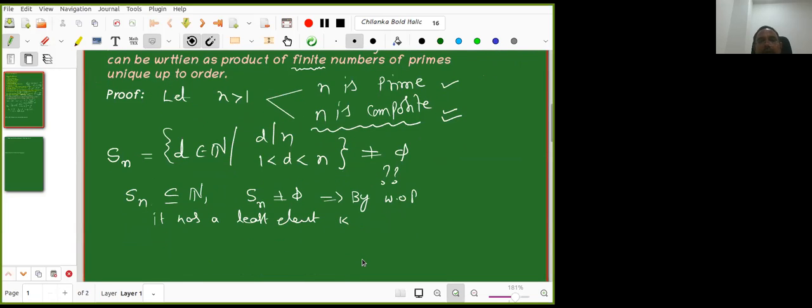Then what happens now? By the well-ordering principle, Sn has a least element. That means k belongs to Sn. That means 1 is less than k is less than n, and k divides n. Correct?